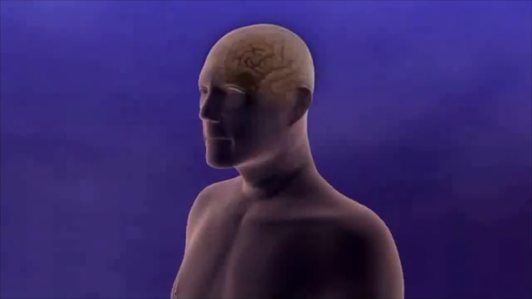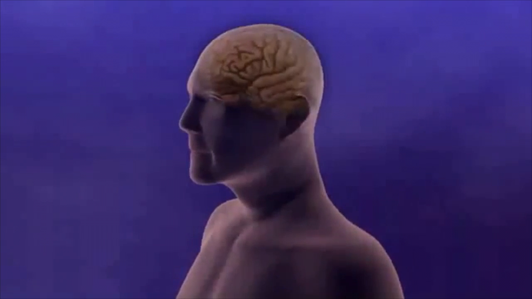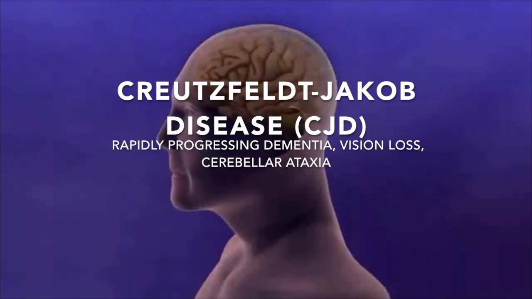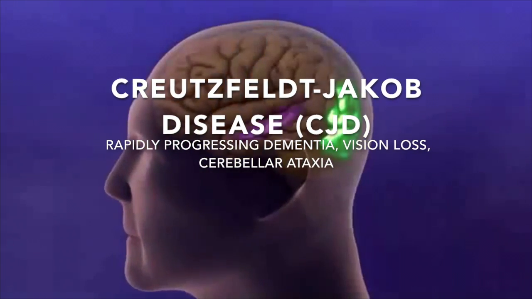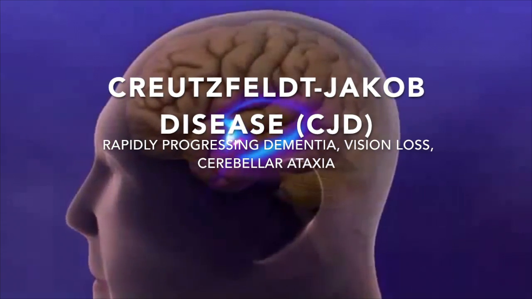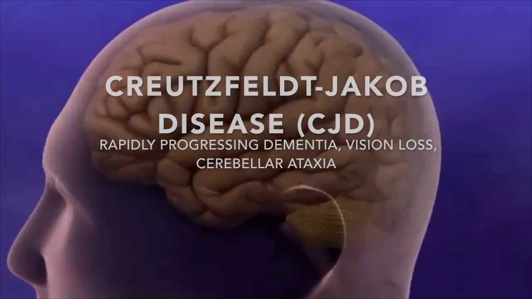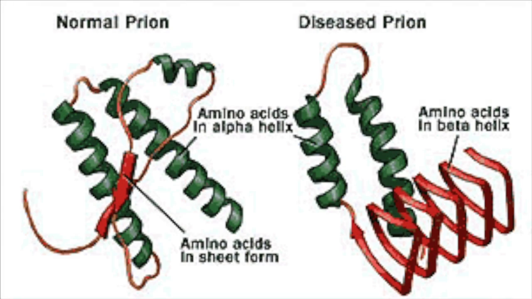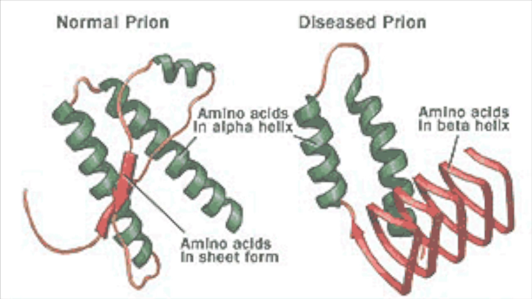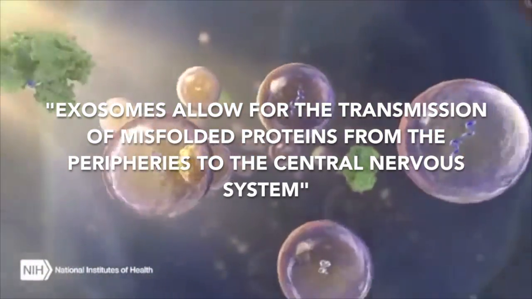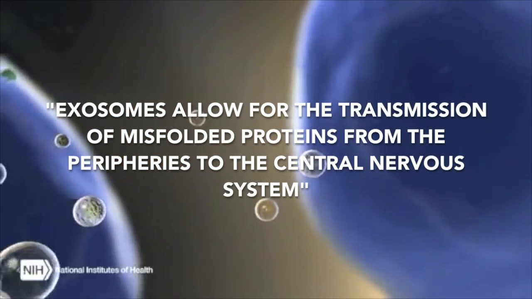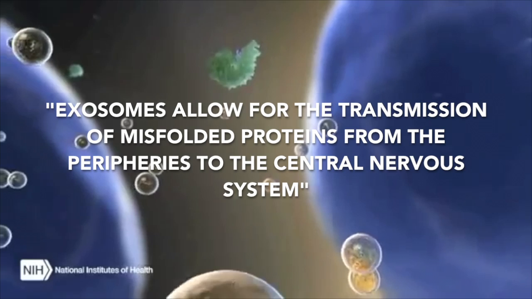One such class of diseases in which this occurs is prion diseases. Prion diseases, such as Creutzfeldt-Jakob disease, or CJD, a neurodegenerative disease characterized by rapidly progressing dementia, vision loss, and cerebellar ataxia, occur primarily through the aggregation of misfolded prion proteins into a disease-transmissible form. Research has indicated the presence of these misfolded protein aggregates in unrelated cell types, which signifies the possibility that exosomes allow for the transmission of misfolded proteins from the peripheries to the central nervous system.